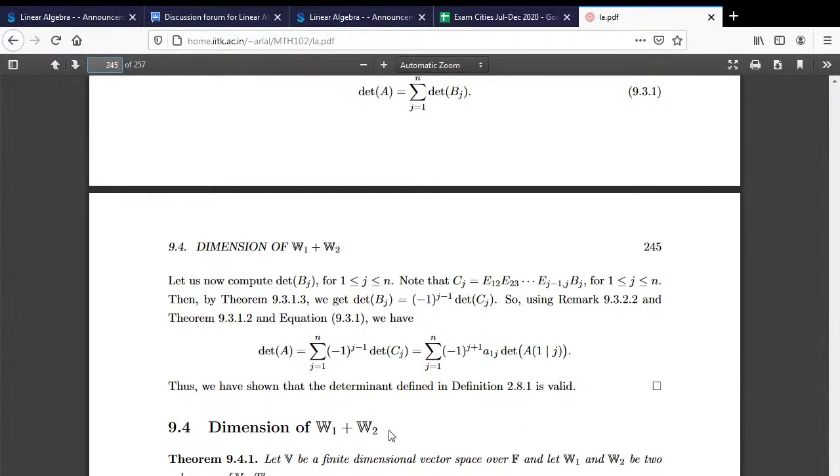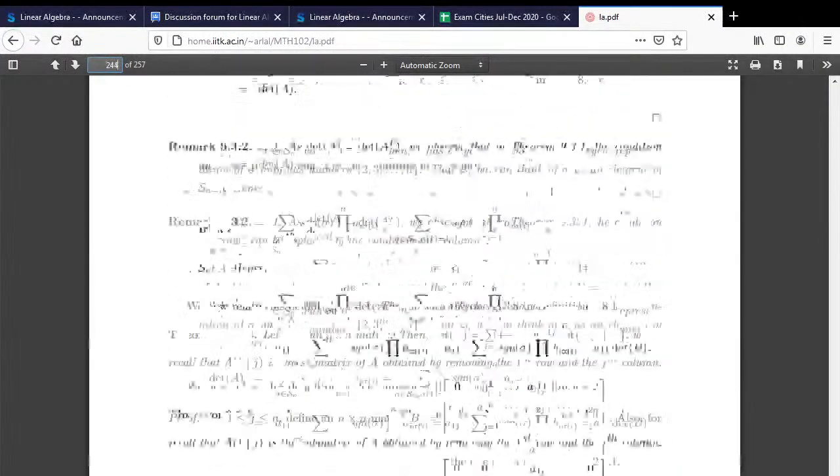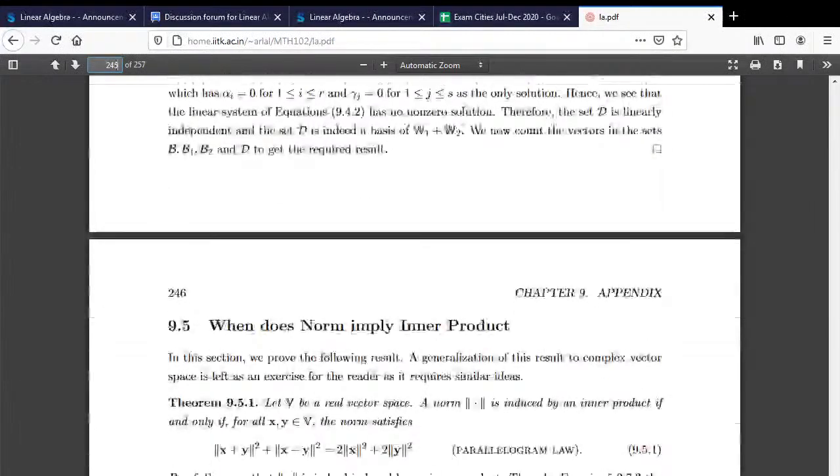So those ideas, if you want to understand the dimensions and so on, the proof of dimension I have not given in the notes, and I have not given it initially in the class also, but you can have a look at it here and then do that. So that part is there.